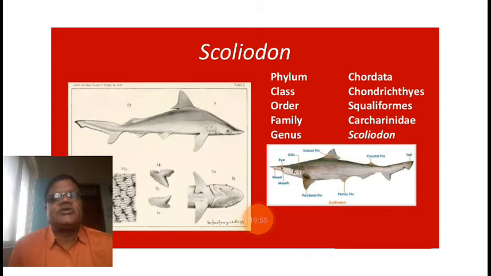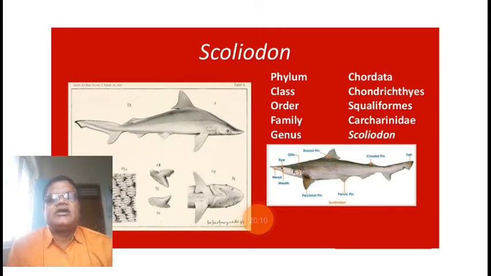For example, in a shark or Scoliodon, the teeth are homodont. These teeth are used only to hold the food material at the time of feeding, or maybe to cut the food material during feeding, or to prevent it from escaping. All teeth are similar.